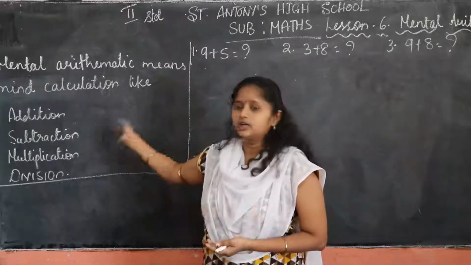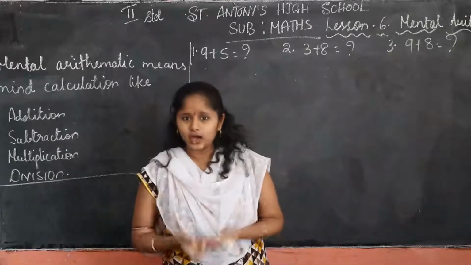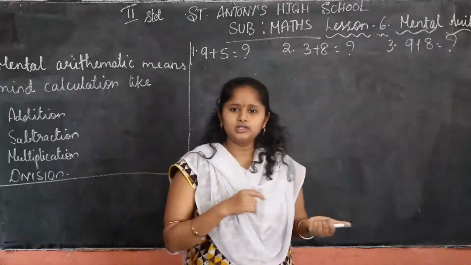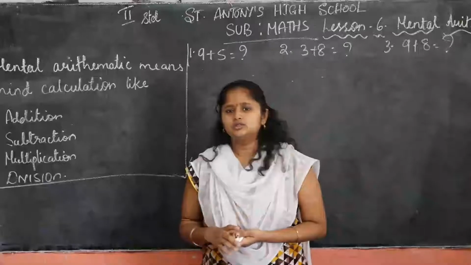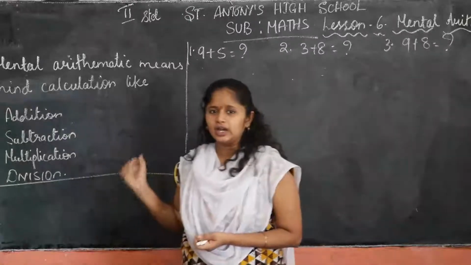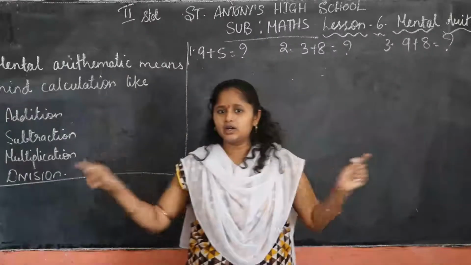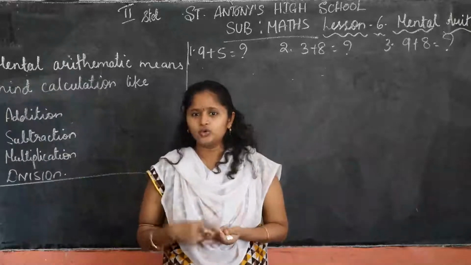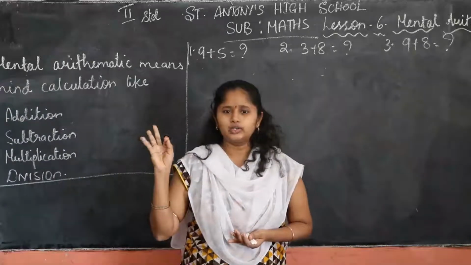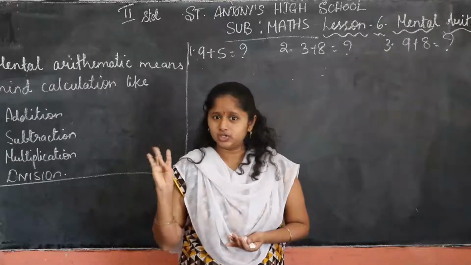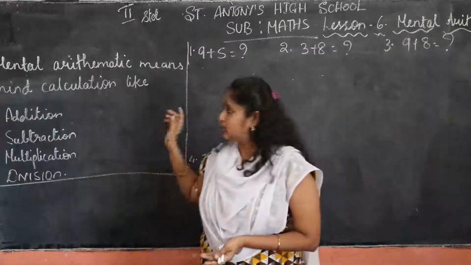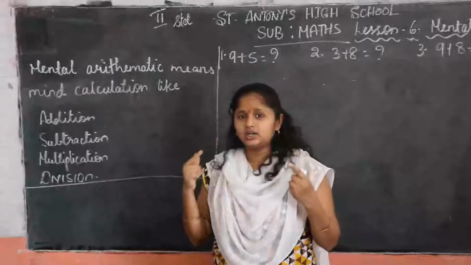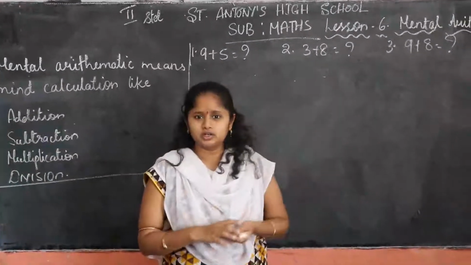Now here in this lesson you have to solve these sums with the mind. Till now you have done this addition, subtraction by the abacus counting, or by counting objects, even by the fingers. Now these all we don't need. So you have to think and you have to solve these sums.